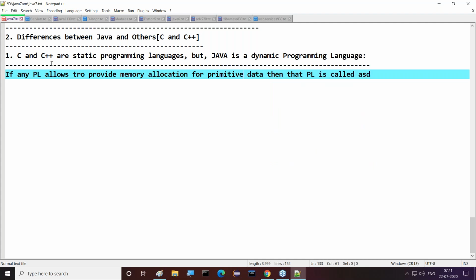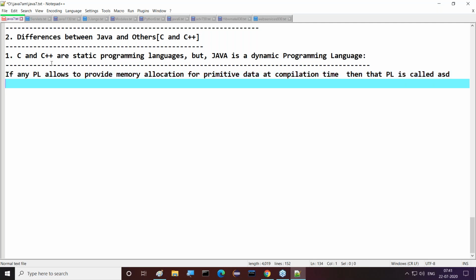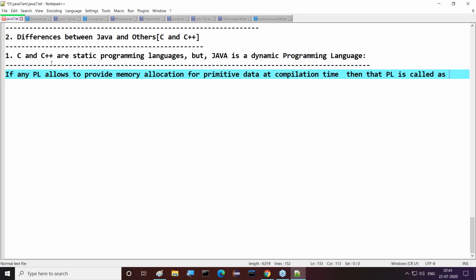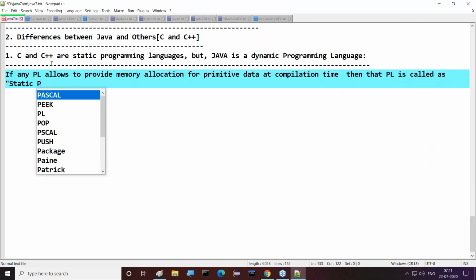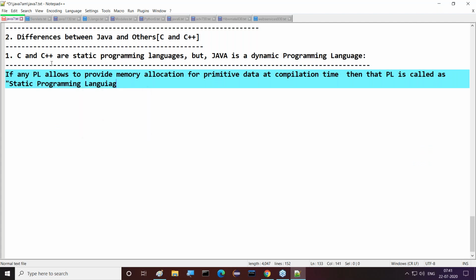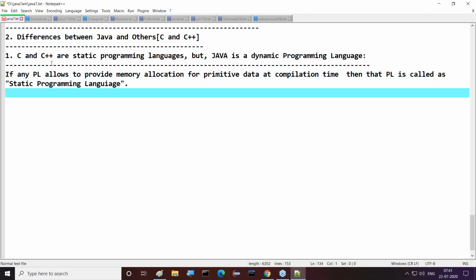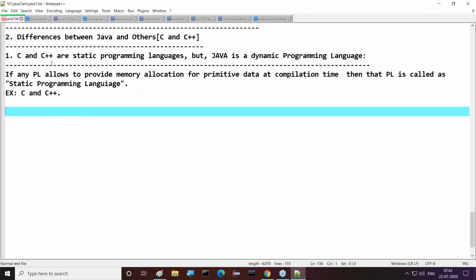If any programming language allows memory allocation for primitive data at compilation time, and compilation time is important, then that programming language is called a static programming language. What are the examples for static programming languages? C and C++. Why? Because in C and C++, memory will be allocated for primitive data types at the